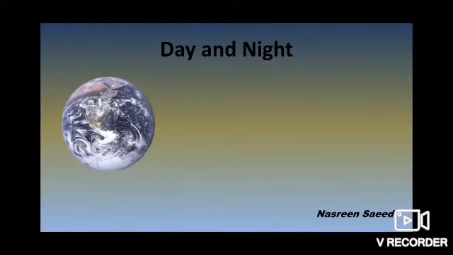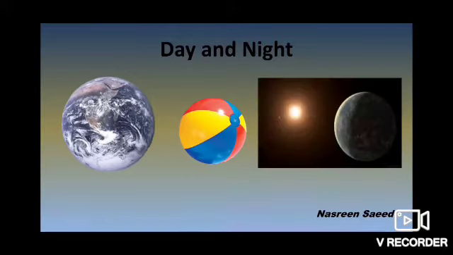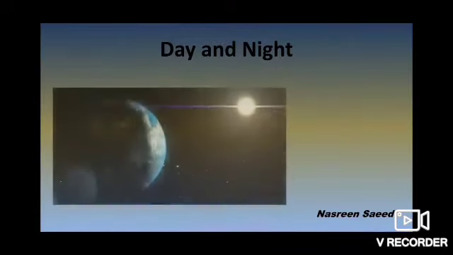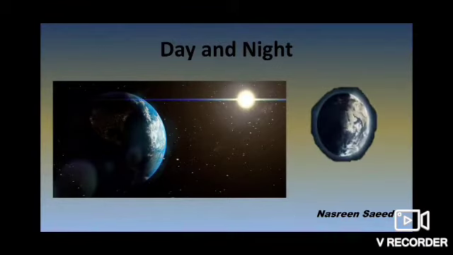The earth's shape is round. The earth's shape is like a huge ball. Therefore, the light from the sun does not reach the entire earth at the same time. Now we all know we get light from the sun. So half of the earth gets light while the other half remains dark.